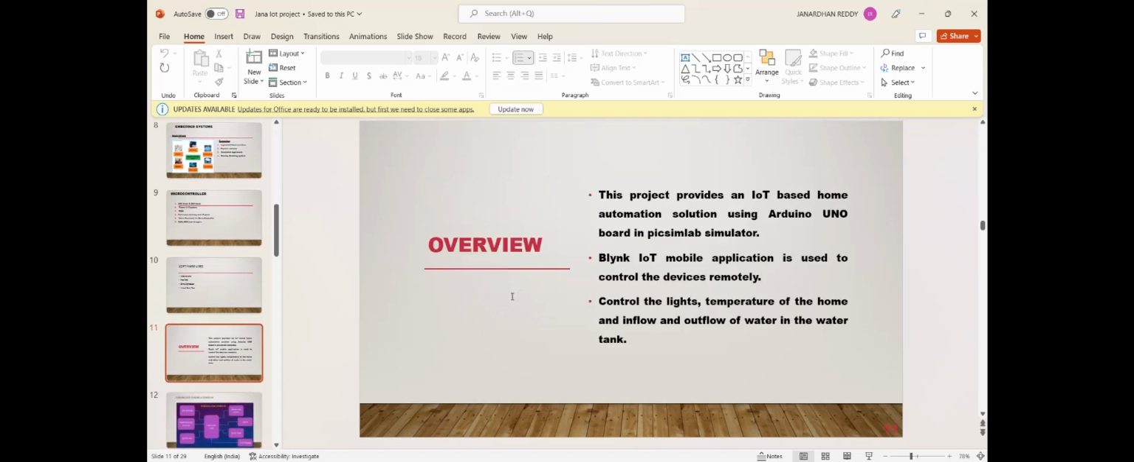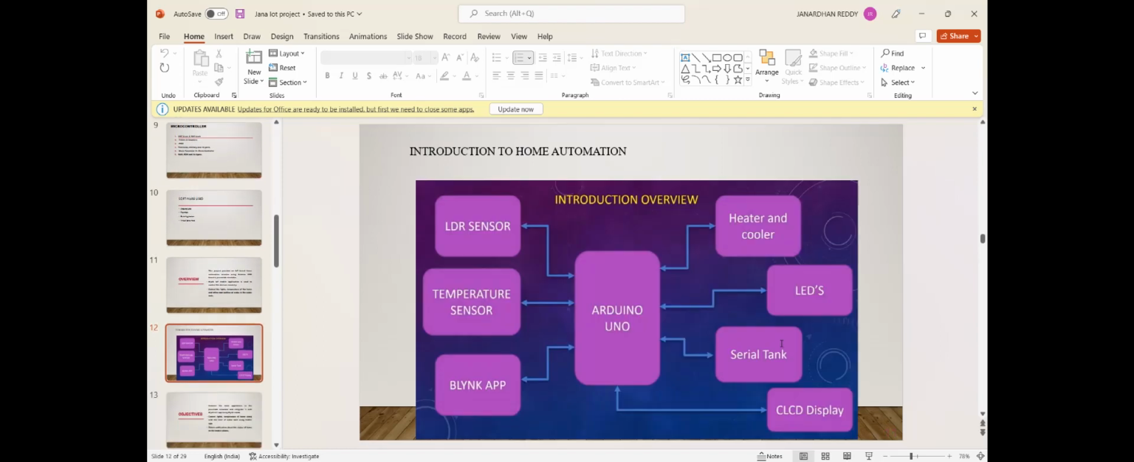The overview of the project is this: this project provides an IoT based automation solution using Arduino Uno board in the PICSimLab simulator. The Blynk IoT mobile application is used to control the devices remotely. In our home automation, we can control the lights, temperature of the home, and inflow and outflow of water in the water tank. This is the overview and the introduction of home automation.